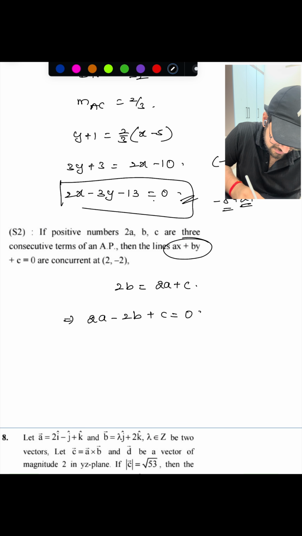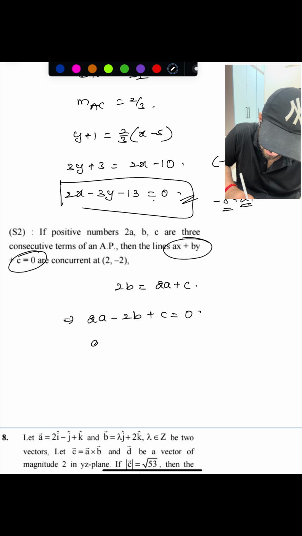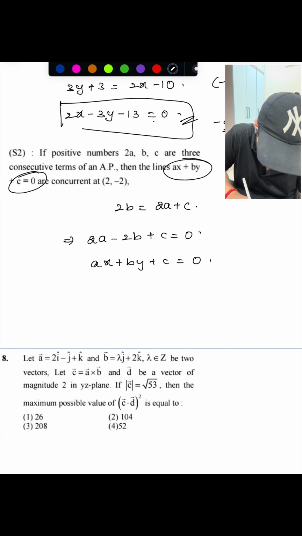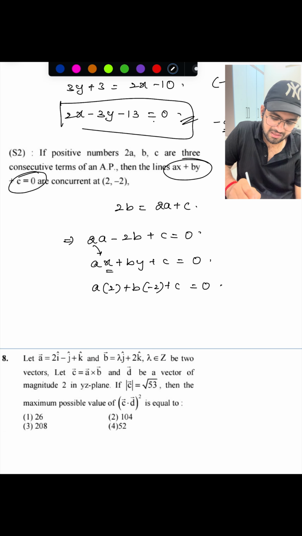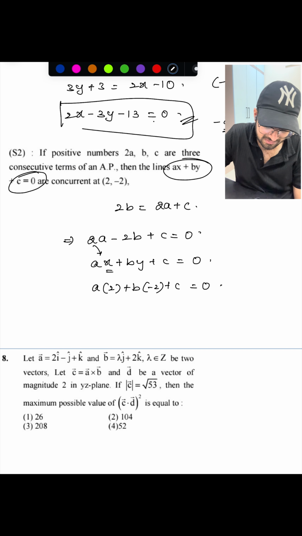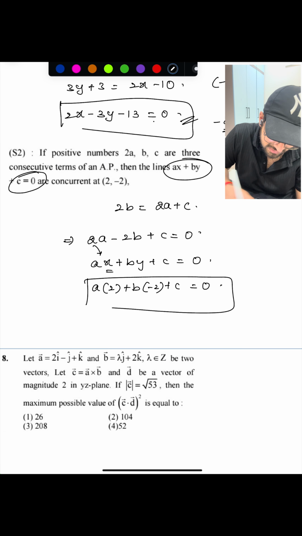Now compare this with the line equation ax plus by plus c equals 0. So a of 2 plus b of minus 2 plus c, irrespective of a, b, c, this condition holds.